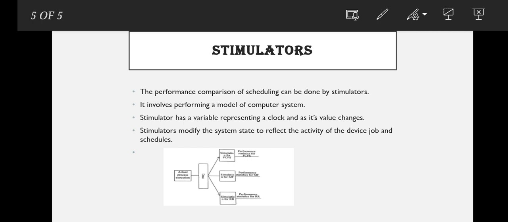It involves programming a model of the computer system. A simulator has a variable representing a clock, and as its value changes, simulators modify the system state to reflect the activity of devices, jobs, and schedulers. Here is the structure of simulators given below.